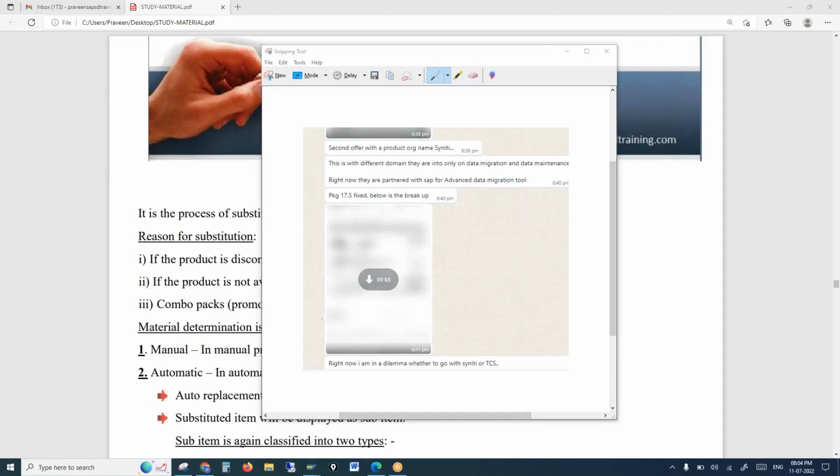Yeah, so this is the message he has sent. There are two offers, one is Sanity and the other one is TCS. Both companies are offering about 17.5 lakhs, but in TCS it's a variable pay. In Sanity, they are offering a fixed 17.5 package. But TCS is offering a 17.5 variable pay. And TCS has SD and S4, but this particular company is offering only a data migration project, right? So the offers are good actually.